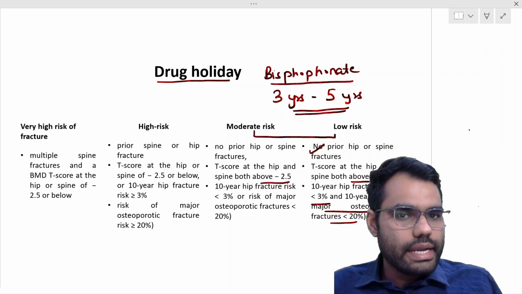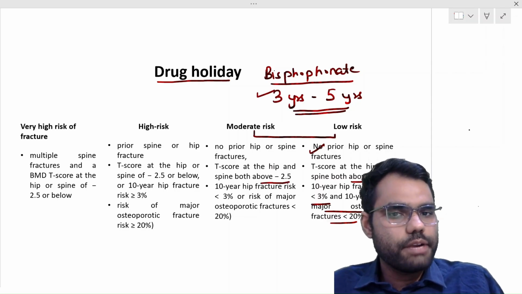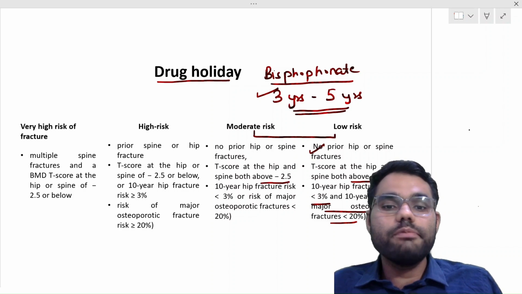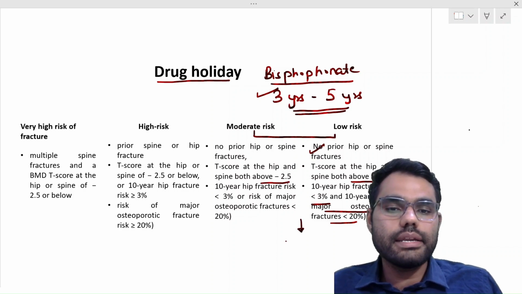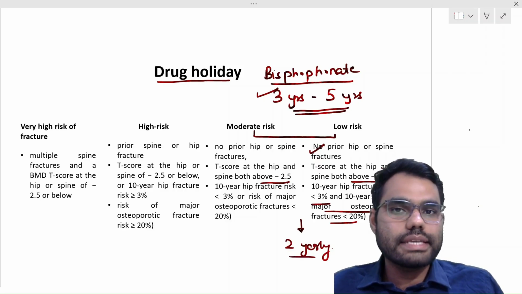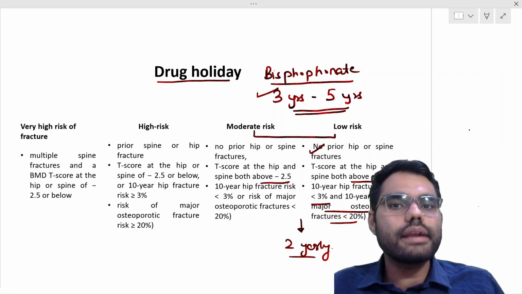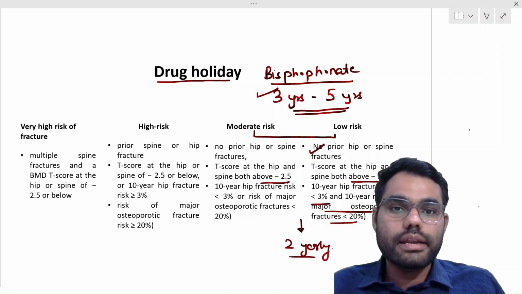So in these two categories, we can consider stopping the treatment once bisphosphonate has been received for 3 to 5 years, and we have to reassess the patient every 2 yearly for all these risk factors via DEXA scan, via FRAX score, via history and physical examination, and restart treatment if these risks appear again, right?